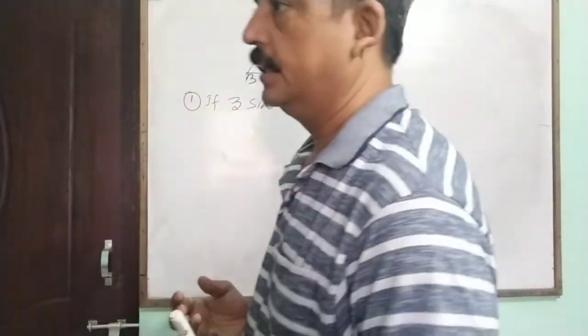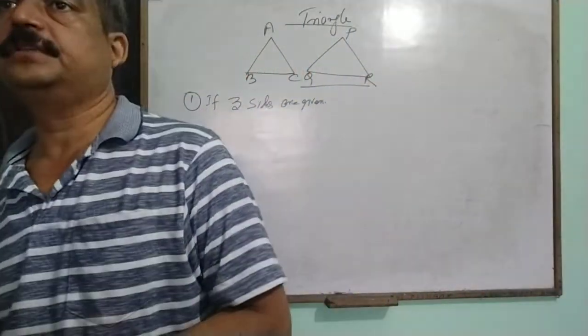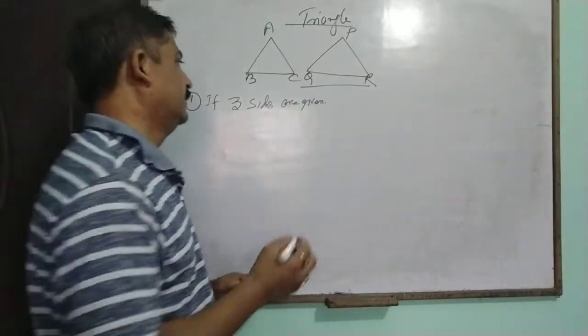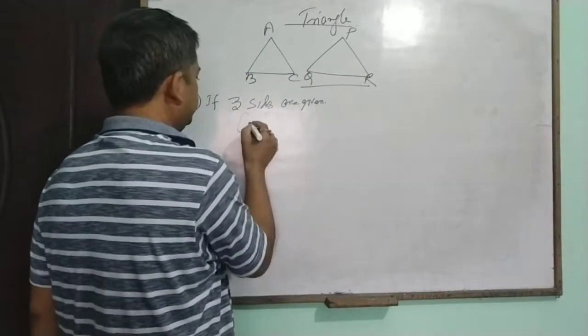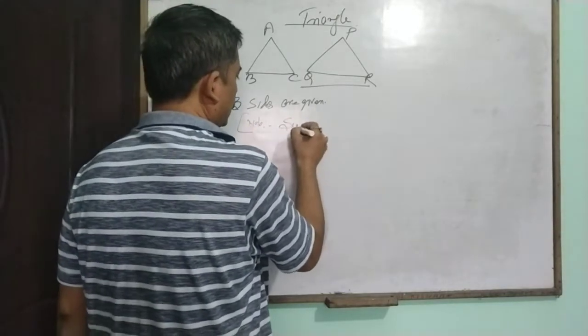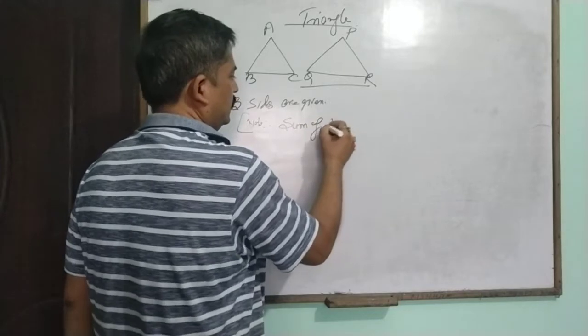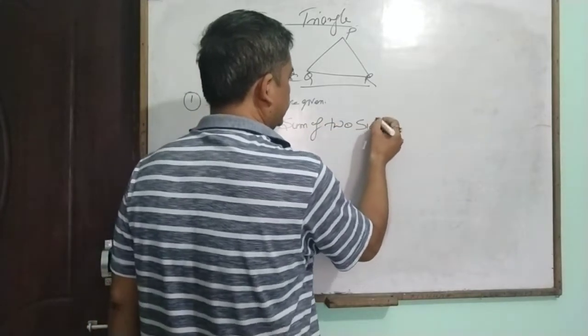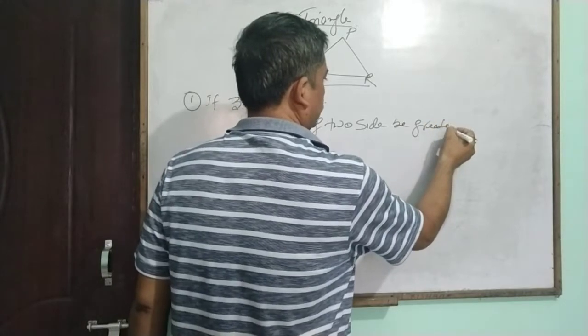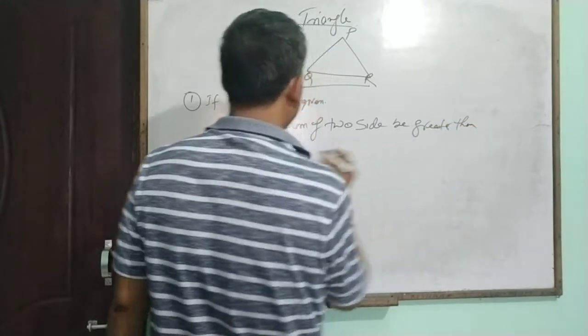But there is one condition. If three sides are given, first of all you check it. The condition, simply note, is that the sum of two sides must be greater than the third side.